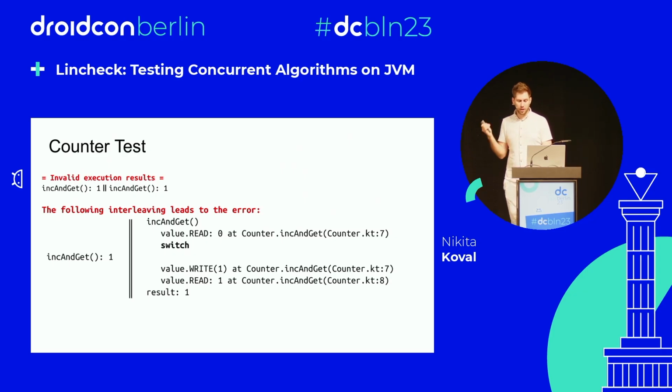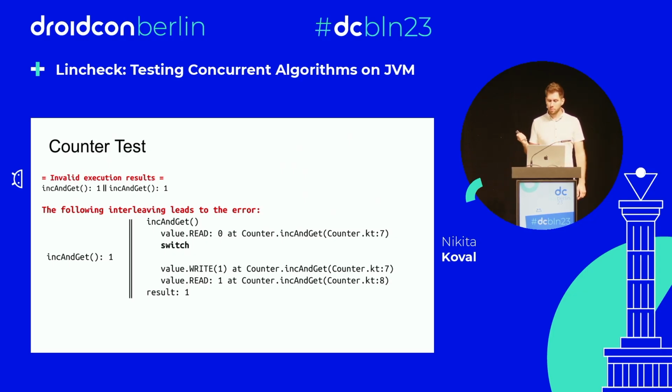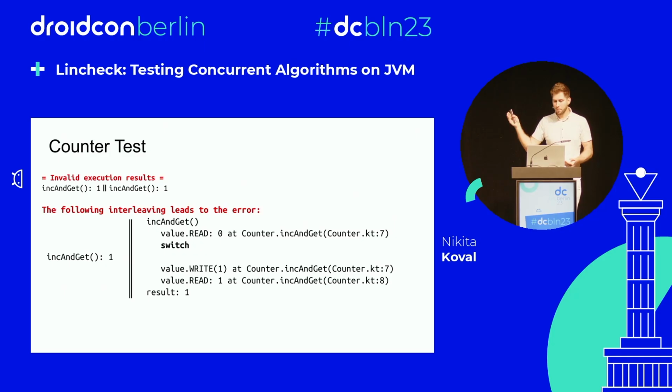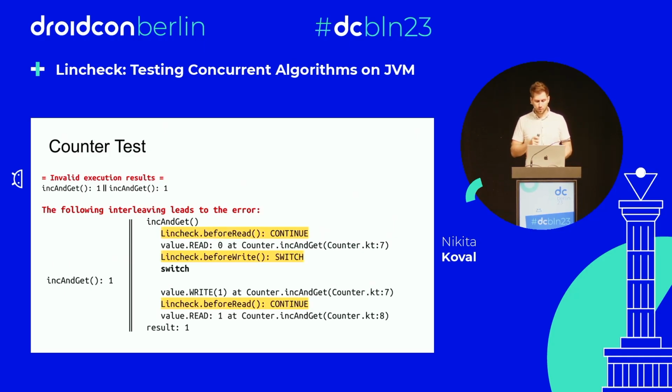Then we switch back to the second thread. And since we read 0 before, we write 1. It was already incremented, but we write 1 again. And we read 1 after that, and we return 1. And both increment and gets return 1. And this is obviously incorrect, because one of them should return 1, and another one should return 2. One of the increments is missed.